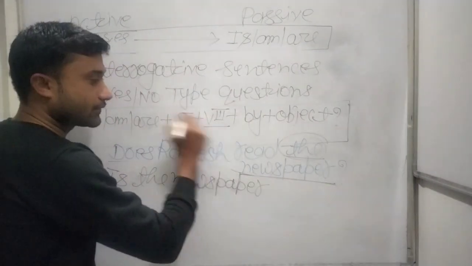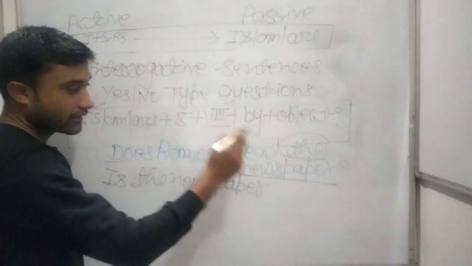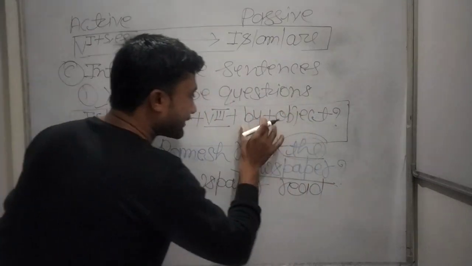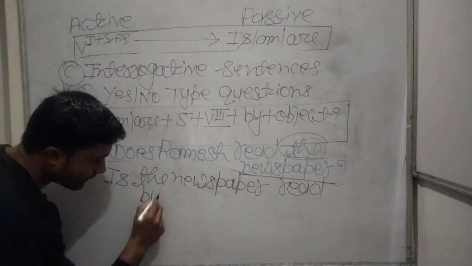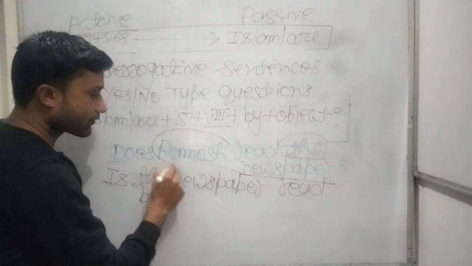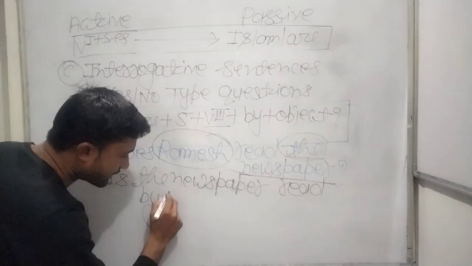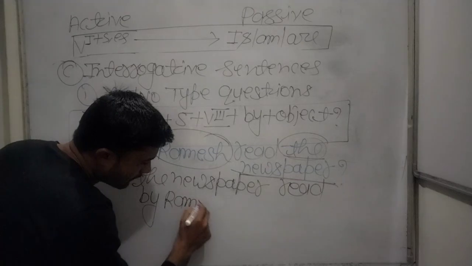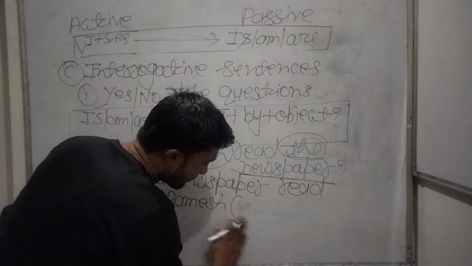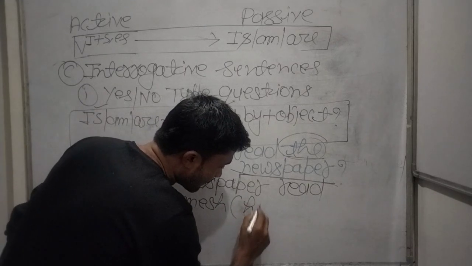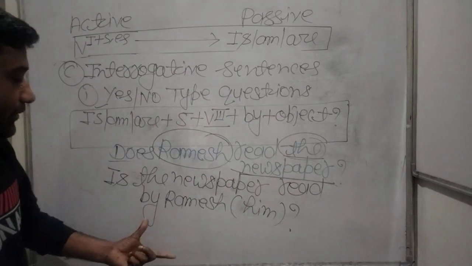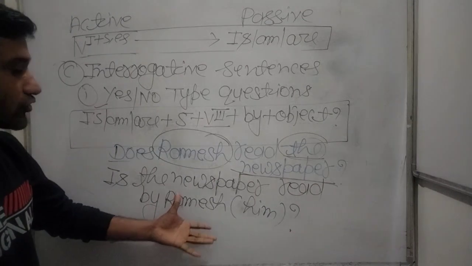And then the third form of the verb, it means read, and then by, and then object. So the object of Ramesh is Ramesh, or you can use him also. And then a question mark. So: is the newspaper read by Ramesh? This is your passive voice.